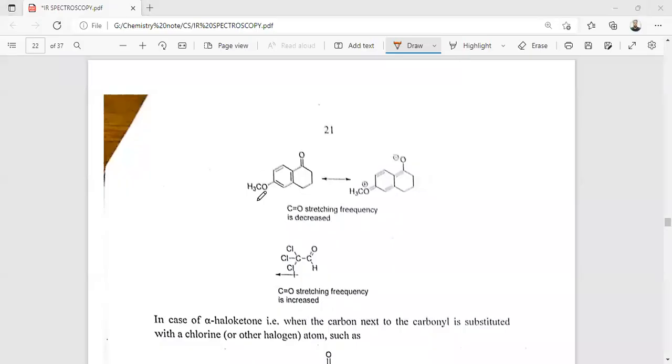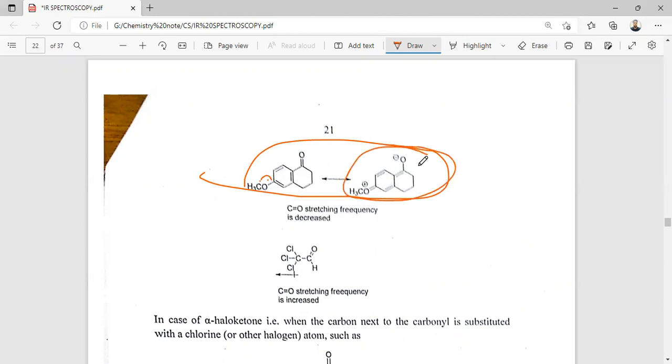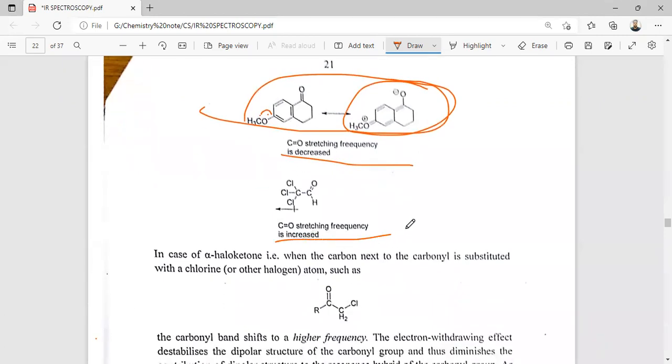So this is the canonical form. Here the lone pair of the oxygen is stabilized, so here the carbon-oxygen single bond character increases, and that's why the carbonyl frequency decreases. But here the carbonyl frequency increases due to the electron withdrawing nature of the group.